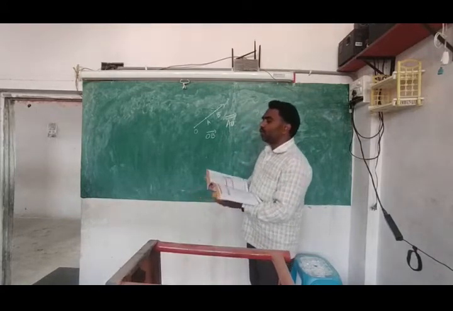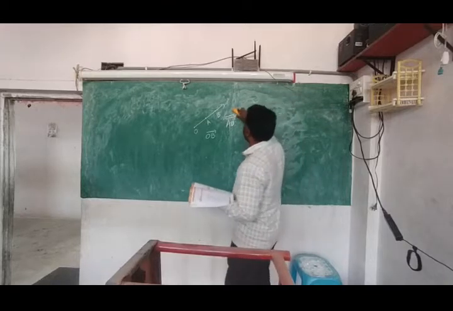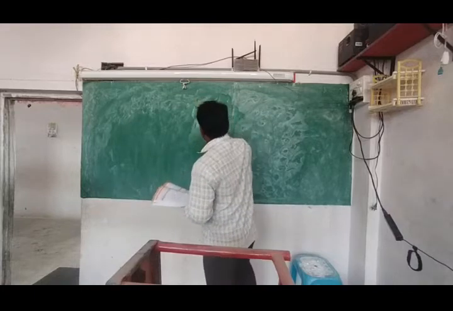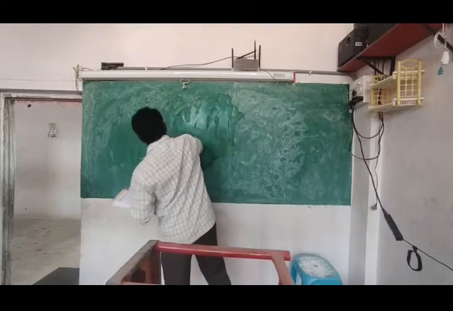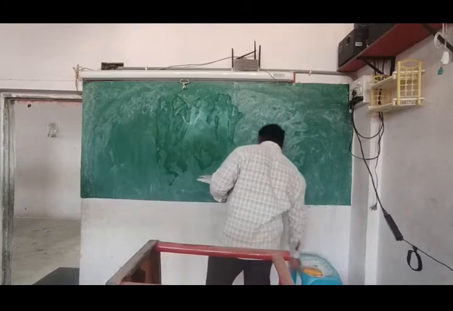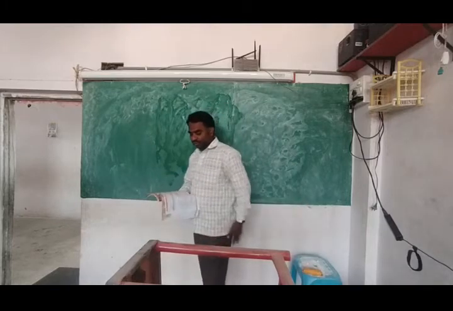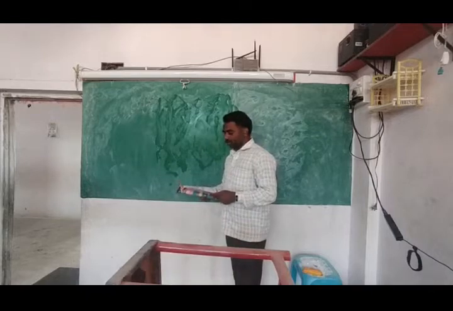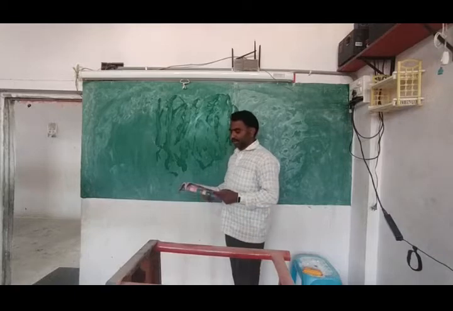Okay, next, exercise 4.1. In 4.1, what are the questions? Once we will discuss. Okay, see what questions are there. First question, you see: join the points given below and name the line segments so formed in the figure.